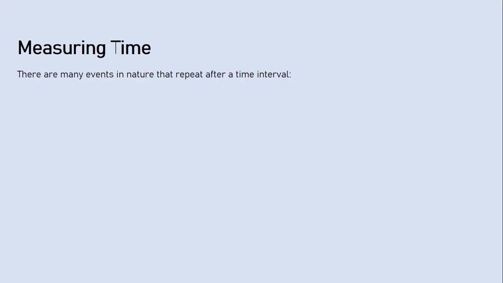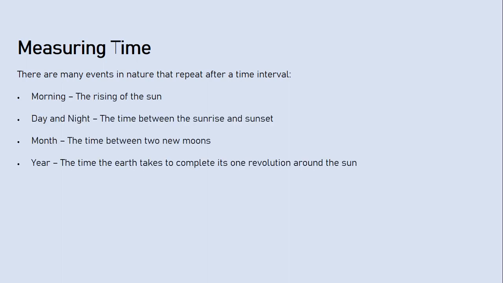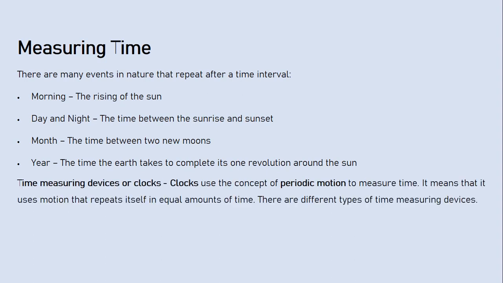Measuring time. There are many events in nature that repeat after a time interval. So we used these to measure time in ancient times. Morning, the rising of the sun. Day and night, the time between sunrise and sunset. Month, the time between two new moons. Year, the time the earth takes to complete one revolution around the sun. So we use all this as a unit of time.